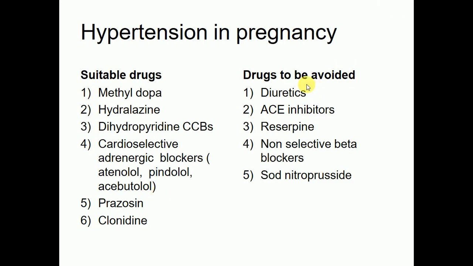Now these are the drugs which must be avoided during pregnancy, especially whenever there is high blood pressure or hypertension in pregnancy. Diuretics cannot be used, ACE inhibitors cannot be used, while angiotensin receptor blockers should also be avoided. Reserpine cannot be used during pregnancy whenever there is high blood pressure. The non-selective beta blockers are also avoided here, while sodium nitroprusside is also not recommended during hypertension in pregnancy.